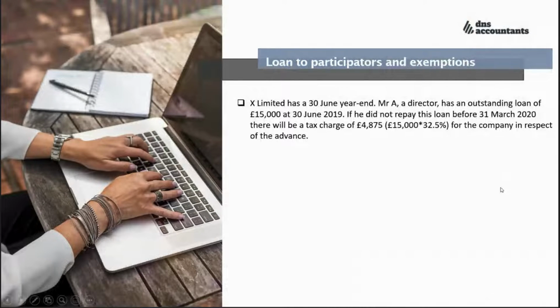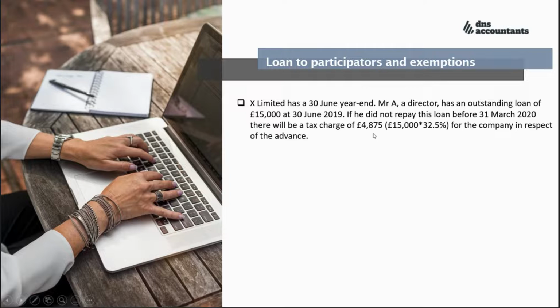Let's use an example to check if you understand all these cases. Say X Limited has a year-end date of 30th June, and Mr. A, a director, has an outstanding loan of 50,000 at 30th June 2019. If he did not repay this loan before 31st March 2020, there will be a tax charge of 4,875 for the company in respect of the advance.